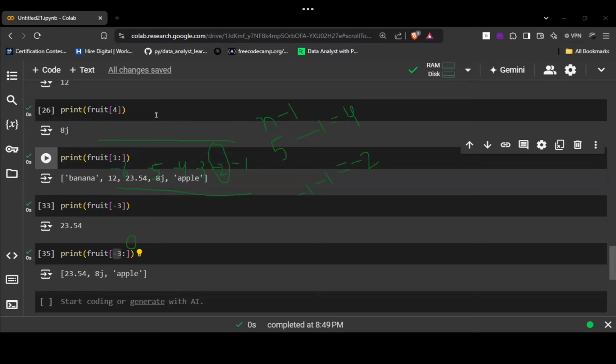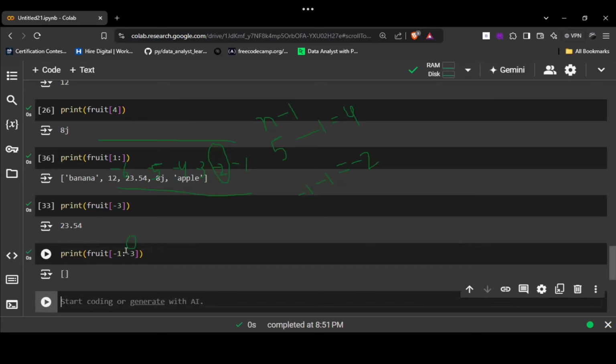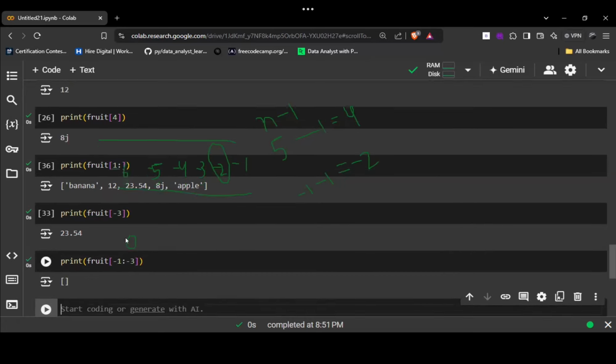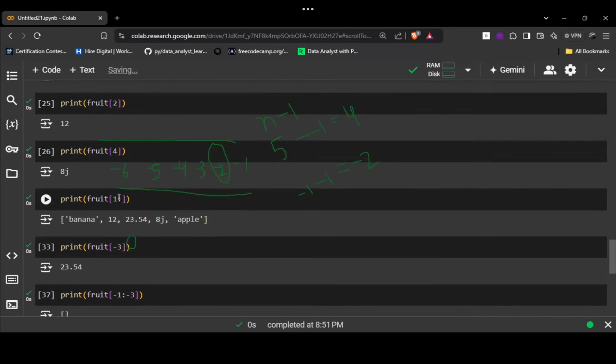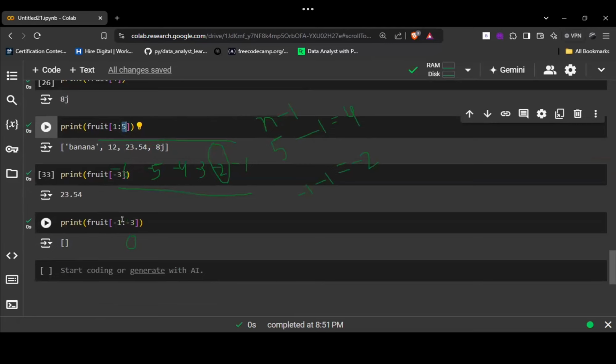So he was saying, from -1 to -3, will it show the values or not? It will not show them, because we are giving the opposite range. It will return an empty list, right? Why? Because on the left side we used to provide the smaller number, and on the right side we used to provide the higher number, right? Same thing over here in negative indexing: -3 is the smaller one, and -1 is the higher one.